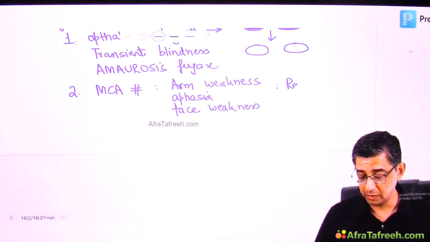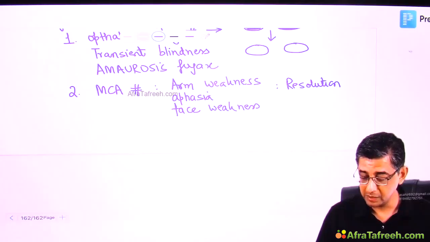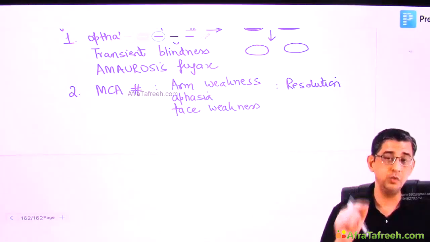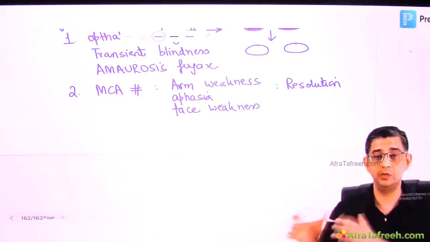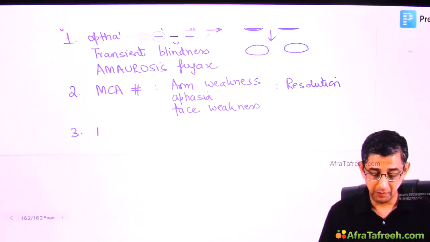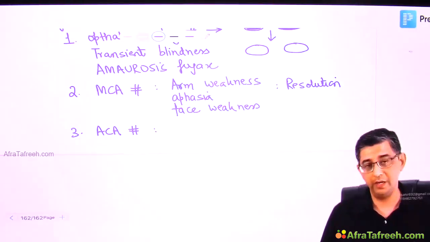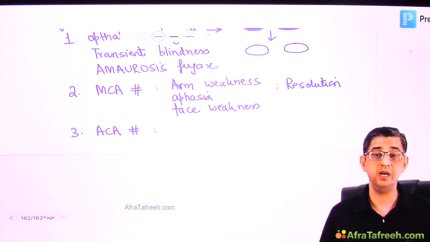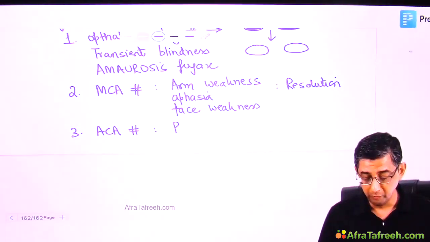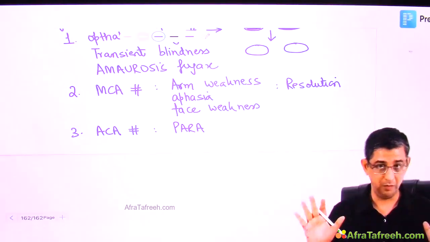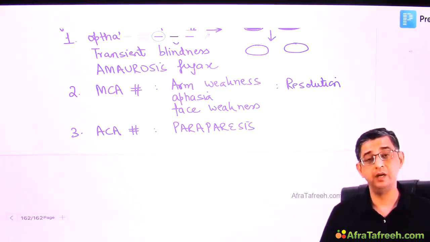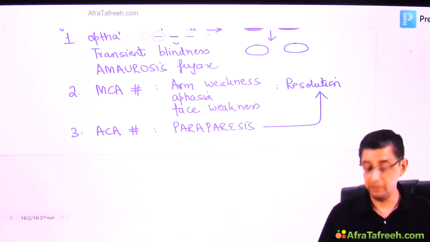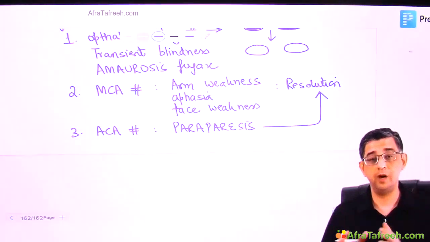In transient ischemic attack, neurological symptoms will come and disappear, and as I explained to you, the resolution, if it has to occur, will occur usually by the first hour, and the upper limit of resolution is 24 hours. Another patient is telling me that, sir, I was sitting on the chair watching television and listening to COVID-19 coverage on the television. I felt as if I had become wheelchair bound, I could not move my legs. He says the upper part of my body was fine, but I could not move my legs. There was either a paraparesis or a paraplegia. And he says for the first few minutes, I thought I would be wheelchair bound for the whole of my life, but gradually the power in my legs came back.